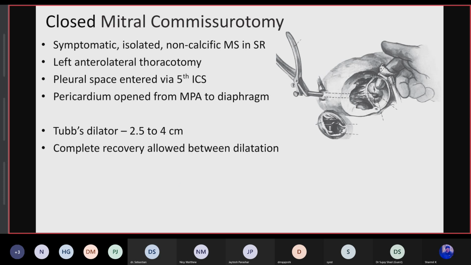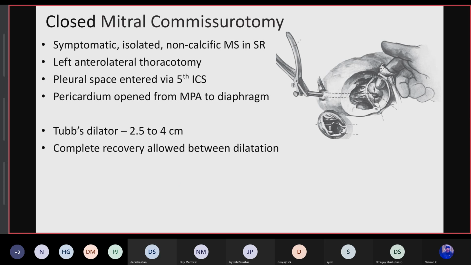The approach was a left anterolateral thoracotomy, and the pleural space was entered via the fifth intercostal space and the pericardium opened from the MPA to the diaphragm. We need two purse strings: one at the LV apex, used for the Tubbs dilator to dilate the stenosed mitral valve, and one at the LA appendage for valve analysis with the surgeon's right finger and to guide the dilator.